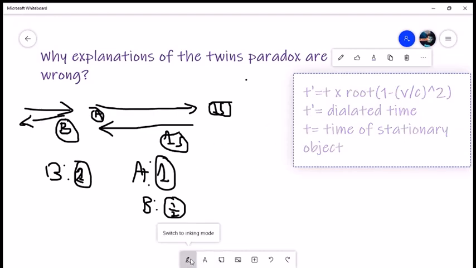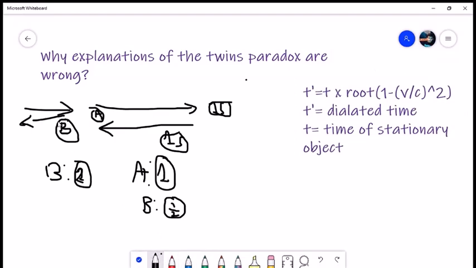Now, how they explain this is like this. If there's object B and object A in the same place as object B, and then A travels at some speed and returns back, object B is stationary and object A moves and comes back. Now imagine that A is moving at a speed that causes this part of the equation to be half, since there's only one variable here, v, c is constant, and this can be half.